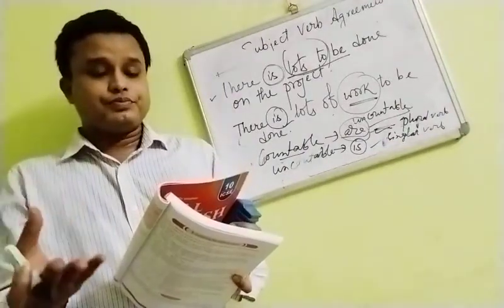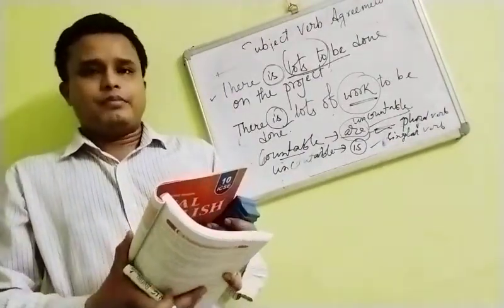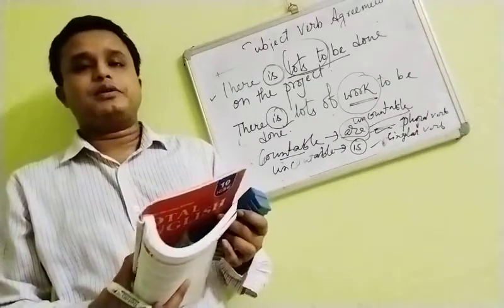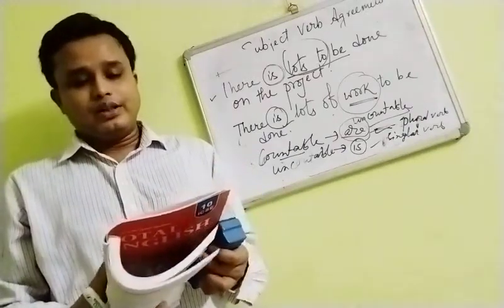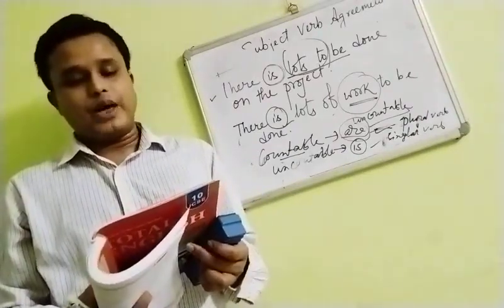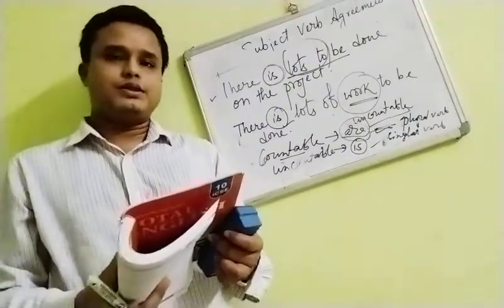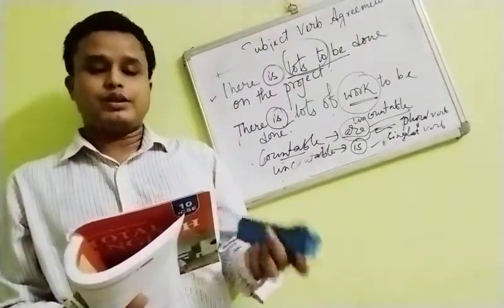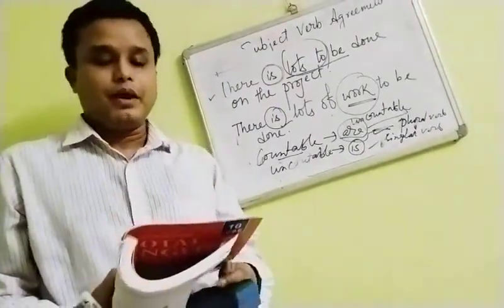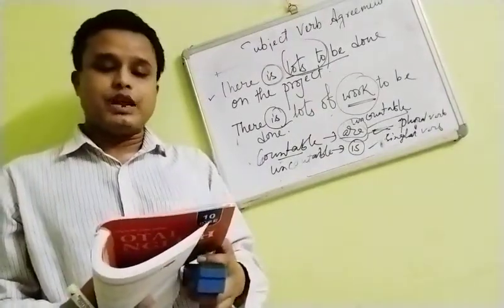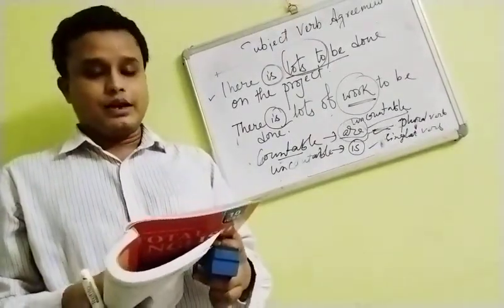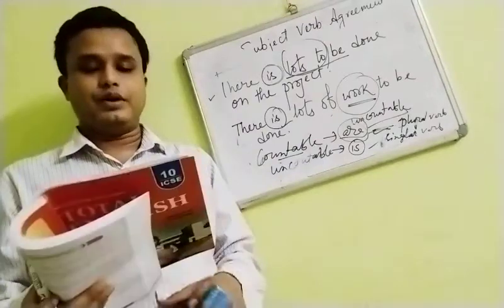It means none of them. When they take it as none of them, somewhere they use "were". But basically, we shall go with the singular subject. We shall regard it as a singular subject, and we shall go for "was" here. That means we shall go for a singular verb here.